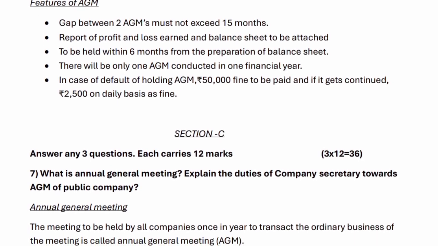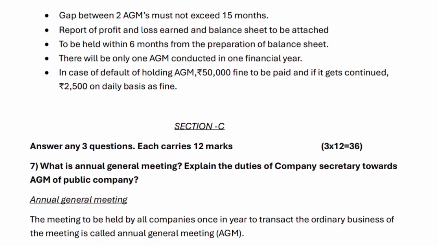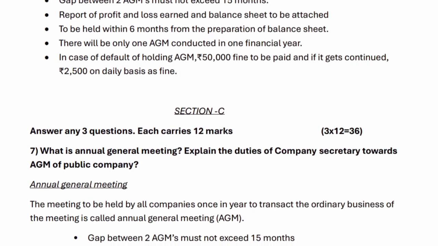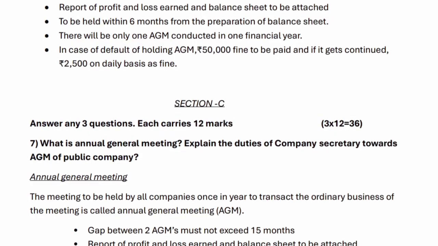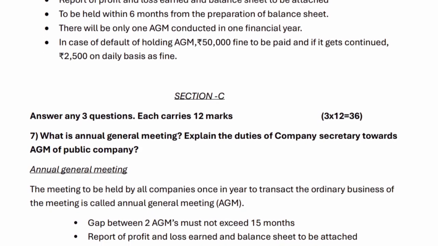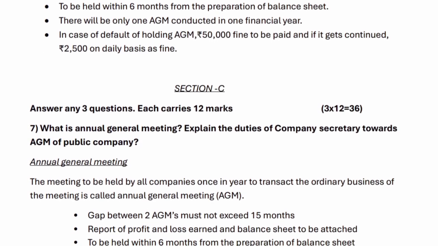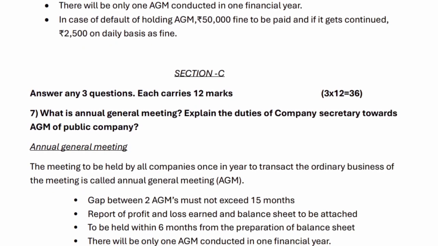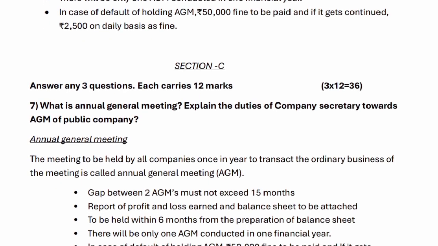There will be only one AGM conducted in one financial year. In case of default of holding AGM, 50,000 rupees fine is to be paid, and if it continues, 2,500 rupees on a daily basis is fined. Section C. Answer any 3 questions. Each carries 12 marks. 3 × 12 equals 36.